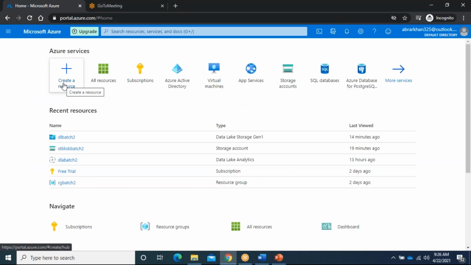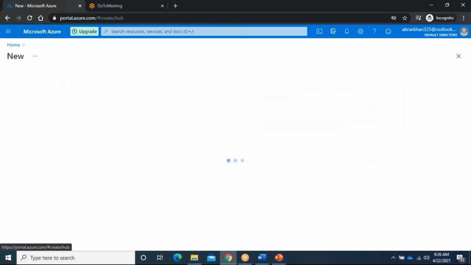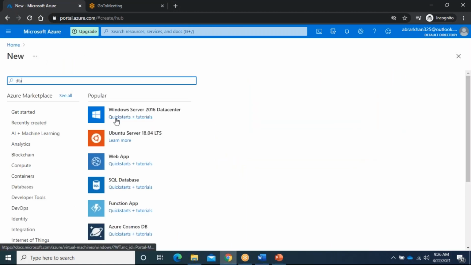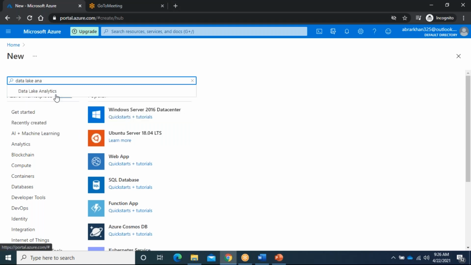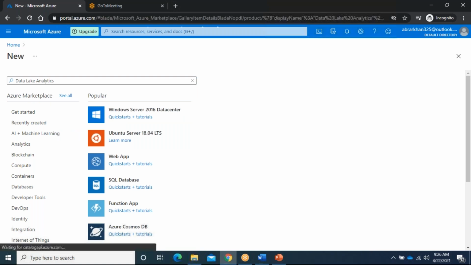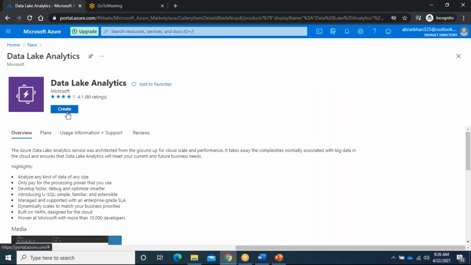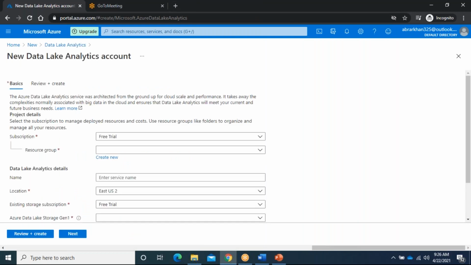we need another service Microsoft provided to do such work. They have called it Data Lake Analytics. Here you can see Data Lake Analytics. What I can do is create this one. First we will see some examples, then we can come back to the theory.